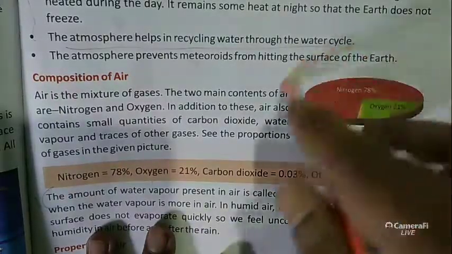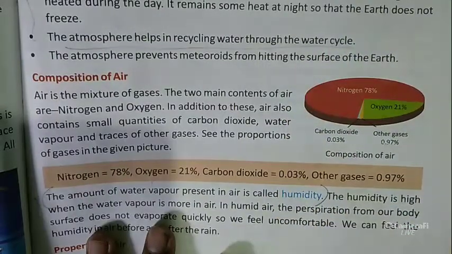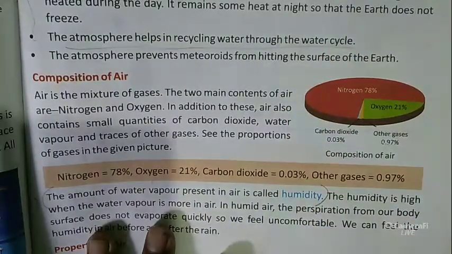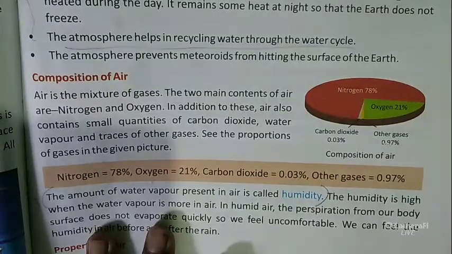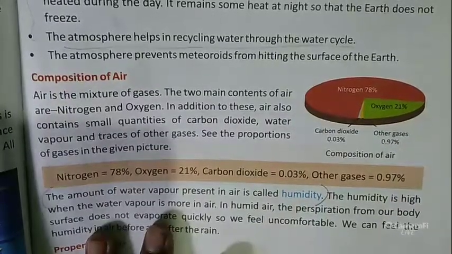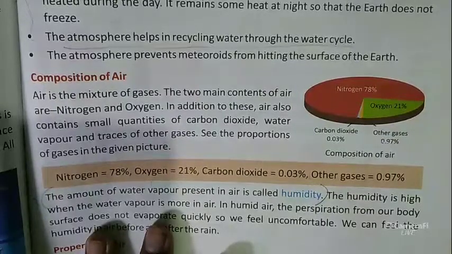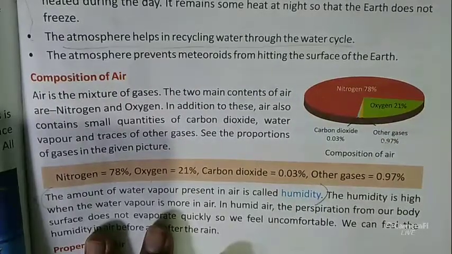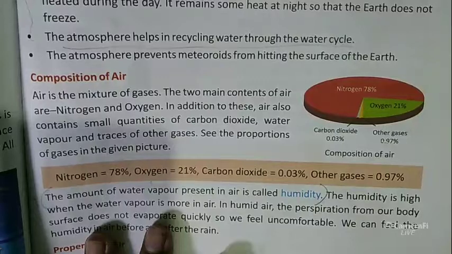Here is a pie chart to help you understand the presence of gases in the air. In addition to nitrogen and oxygen, air also contains some quantities of carbon dioxide, water vapor, and traces of other gases.